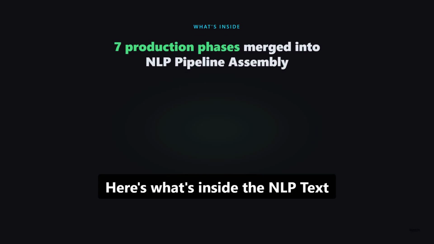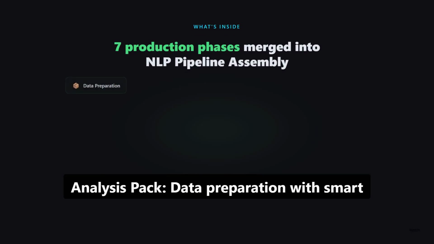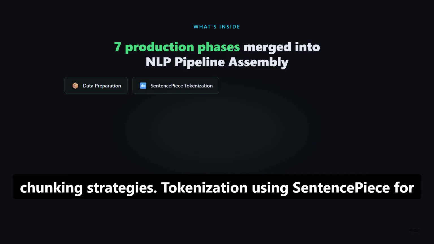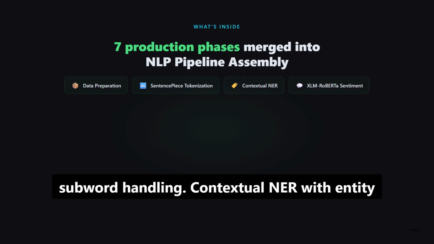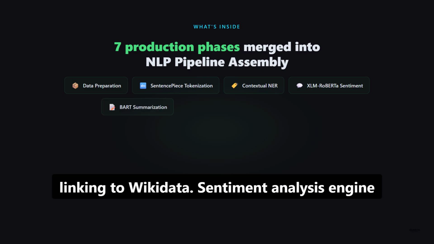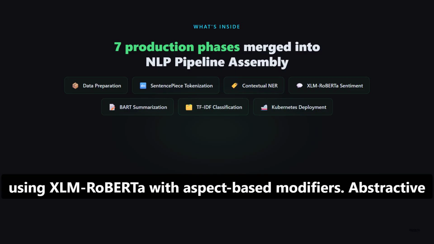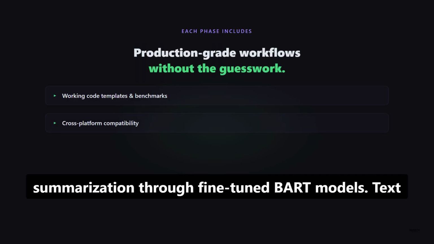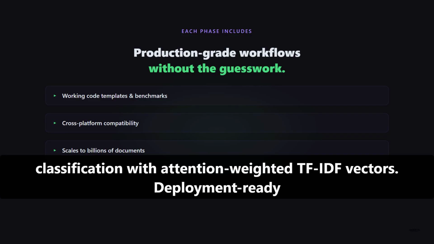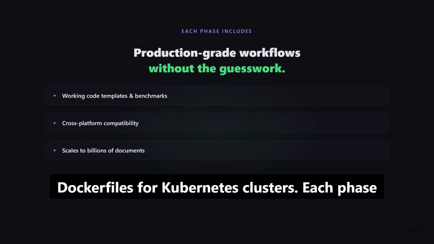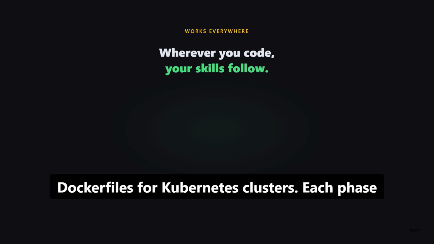Here's what's inside the NLP Text Analysis Pack: data preparation with smart chunking strategies, tokenization using SentencePiece for subword handling, contextual NER with entity linking to Wikidata, sentiment analysis engine using XLM-RoBERTa with aspect-based modifiers, abstractive summarization through fine-tuned BART models, text classification with attention-weighted TF-IDF vectors, deployment-ready Docker files for Kubernetes clusters.